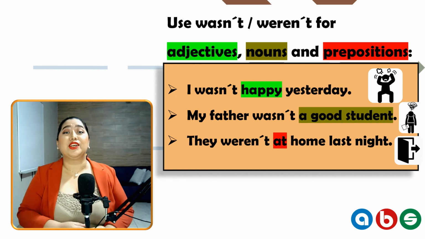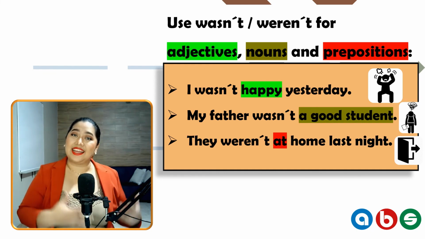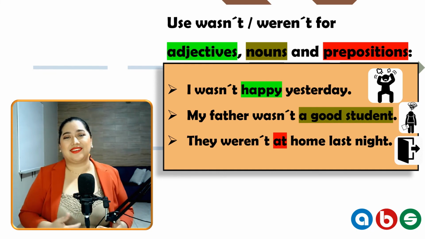Alright, so now you know. Use didn't for verbs and the negative form of the verb be with adjectives, nouns, and prepositions.